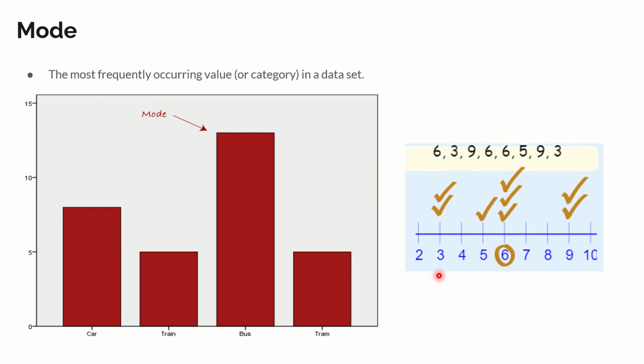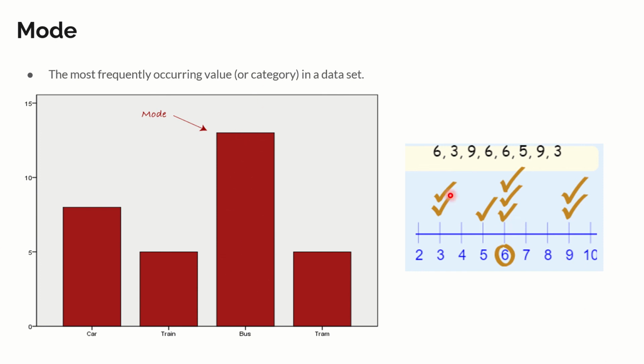Now what is mode? The most frequently occurring value in the data set is called mode. What do you mean by that, sir? Very simple. I have got car as somewhere close to 7 times, train 5 times, bus occurred somewhere close to 13 times, tram 5 or 6 times. Now which is the most occurred value here? It is nothing but the bus. So this is the mode.